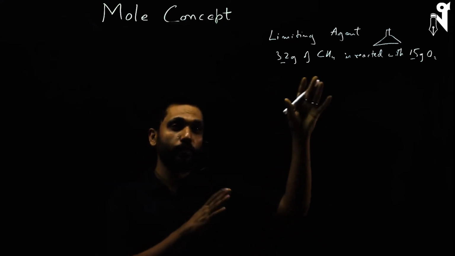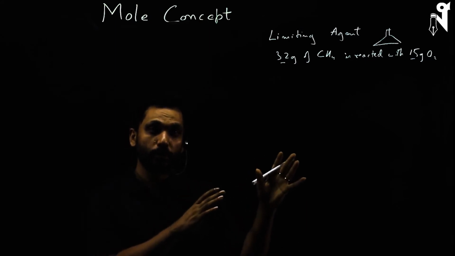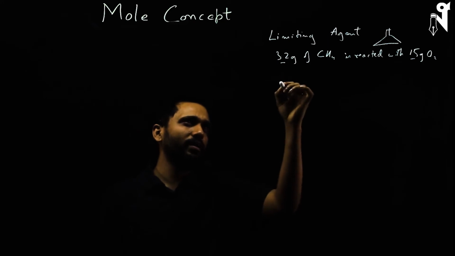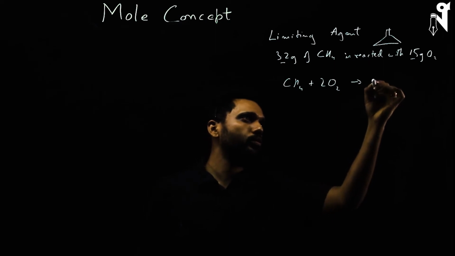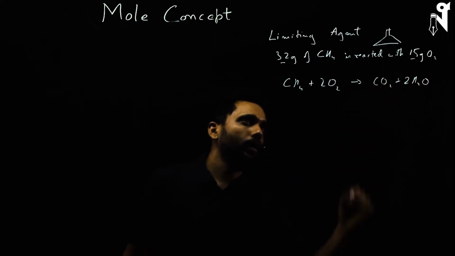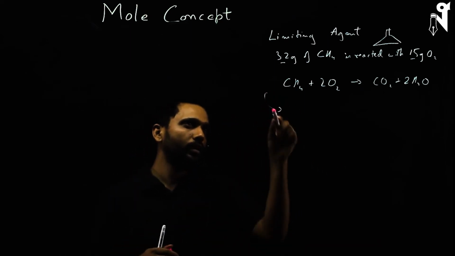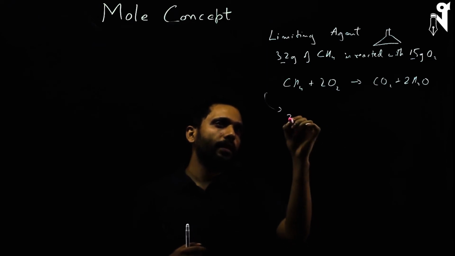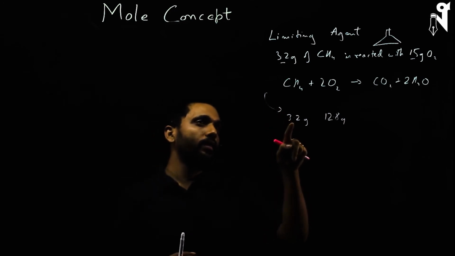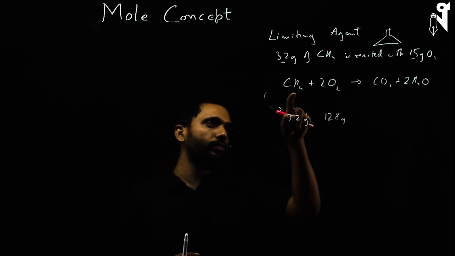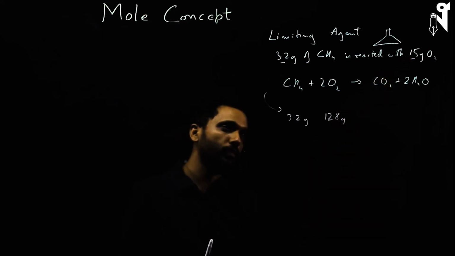As soon as one of them finishes off, the reaction will stop. It is not necessary that when one compound finishes, the other has to finish at the same time. Like we have previously calculated, one methane requires 2 oxygen to produce 1 carbon dioxide and 2 water. What we found through moles, skipping a couple of steps, is that 3.2 grams requires 12.8 grams. Meaning when 3.2 grams of methane finishes off, it would have consumed 12.8 grams of oxygen, hence 15 grams of oxygen will not be required.